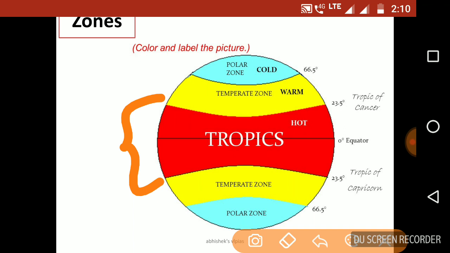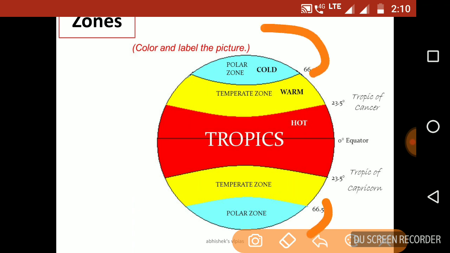Okay, and just above this area to the north, and also in the southern area, between 23 and a half degrees and 66 and a half degrees, there is a zone called the temperate zone in yellow shaded region. So temperate zone means what? It is moderately warm, a little less hot. And beyond 66 and a half degrees north and also 66 and a half degrees south, it is a cold area, so we call it the polar zone.